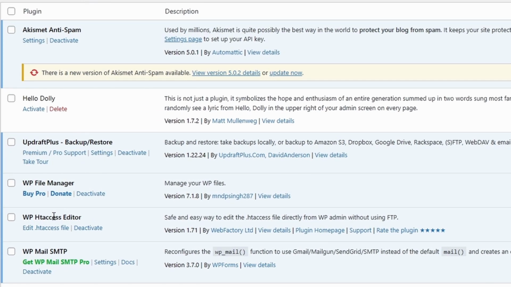There's also a few other ones such as WP Mail SMTP, so you can set up your mailing system, HT Access Editor, so you can change certain things about your WordPress site, WP File Manager, very important. You can also add any of these plugins by going to Plugins on the top left, clicking Add New and then searching for them, so WP File Manager to manage the files on your WordPress site, UpdraftPlus because it's going to create free backups of your site that you can then download for safety.